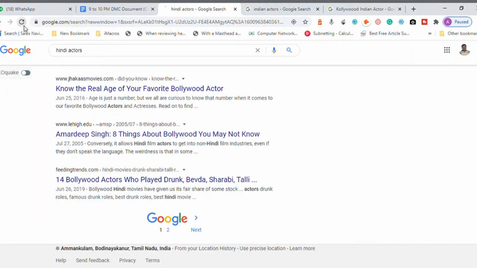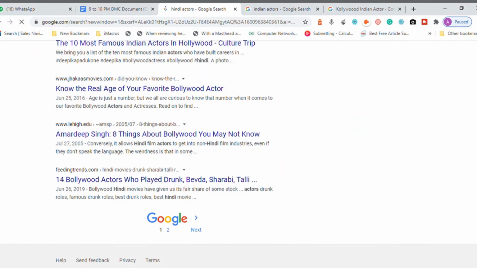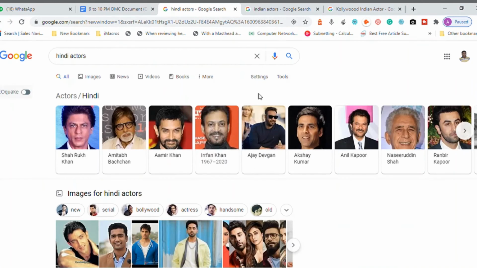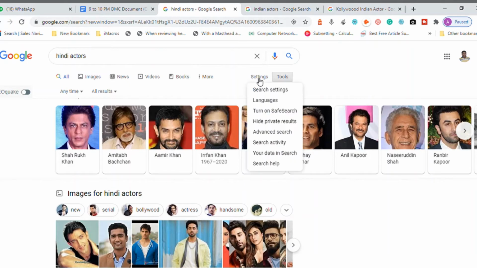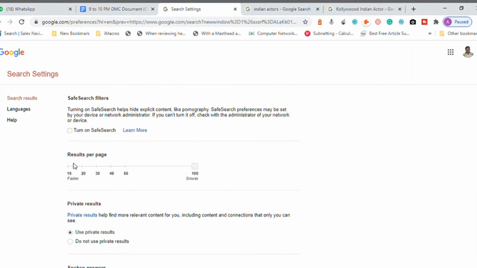Let me try here with the actors. It is displaying 100 results. Okay, let me change the settings. Under search settings, instead of 100, I will display only 10 results.